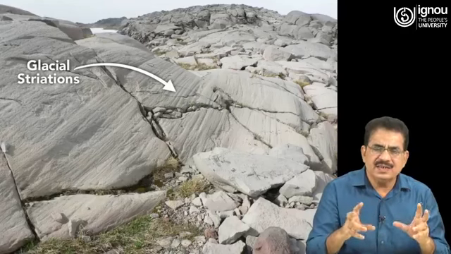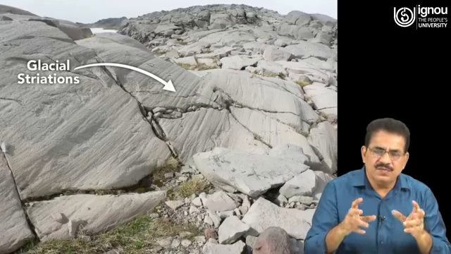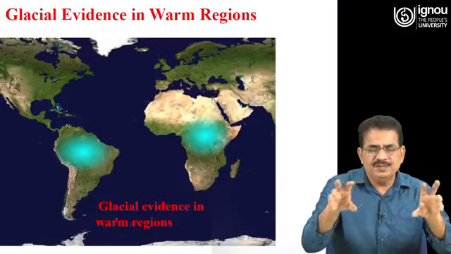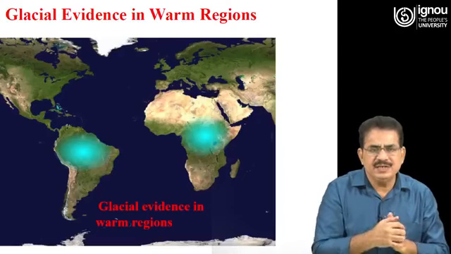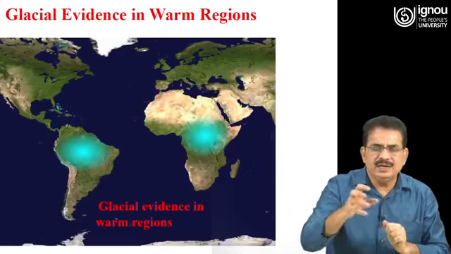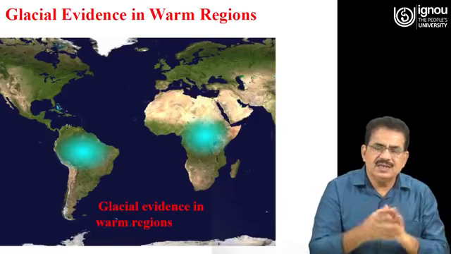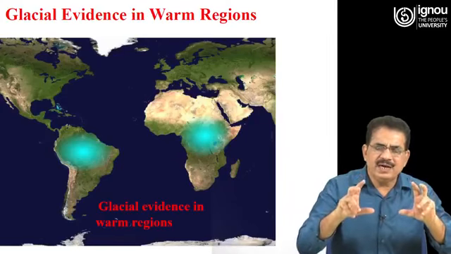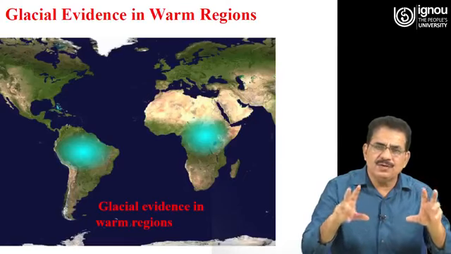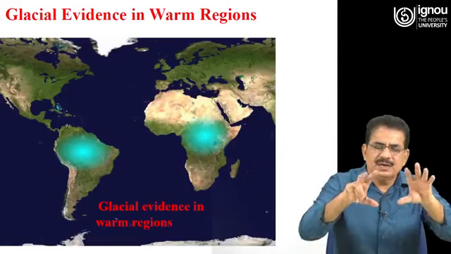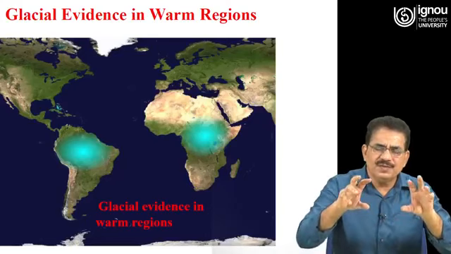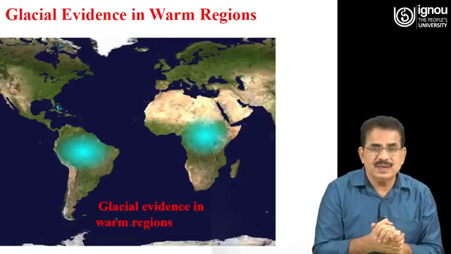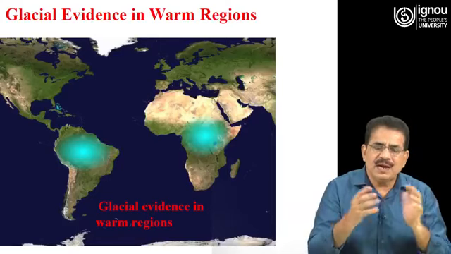These glacial striations were found in different parts of different continents, as you see here, in South America and in Africa. You know that glaciers are found in cold regions, but the present location of these scratches of the glaciers is in a warm climate.